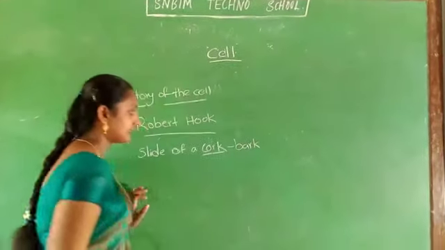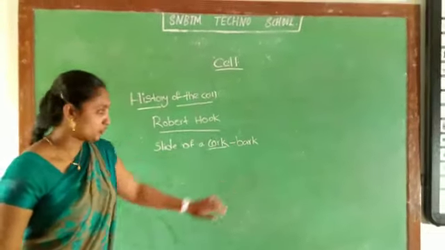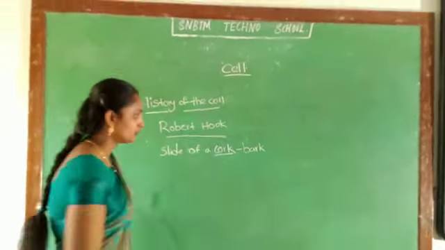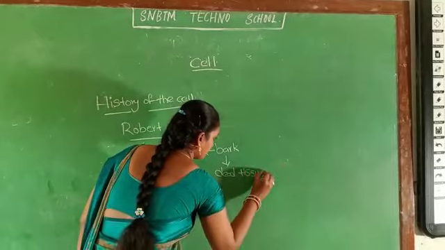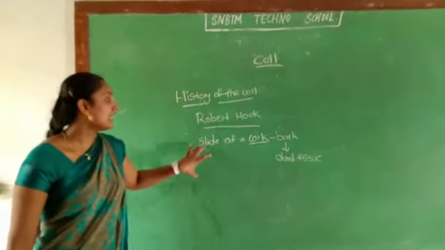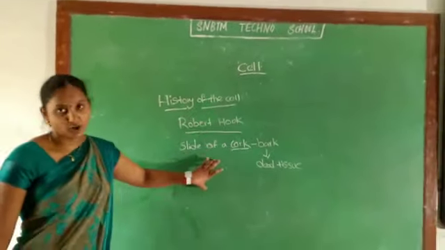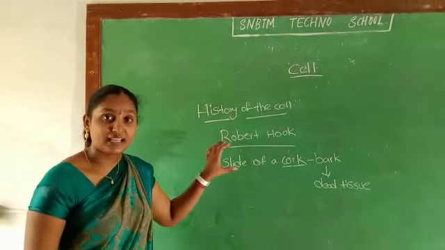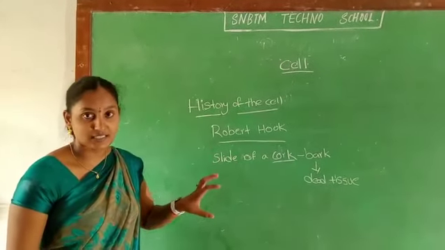Bark is a dead tissue. Firstly, the scientist Robert Hooke made a slide of a cork. Cork is nothing but a bark. It is a dead tissue. And he observed the slide of the cork in a microscope made by Hudson.